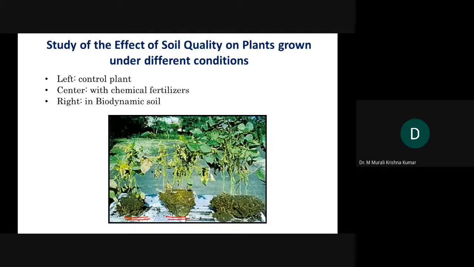This plant is when you provide chemical fertilizers. And the last one is biodynamic soil, where you have provided all organic, inorganic manure, and when you follow the biodynamic calendar. You can clearly see there is a significant improvement in the soil quality.